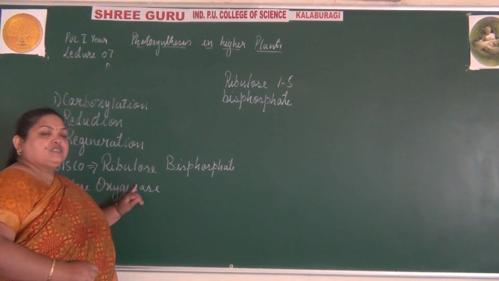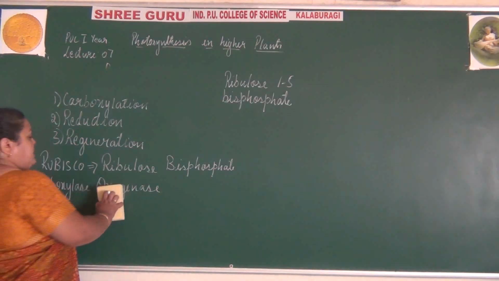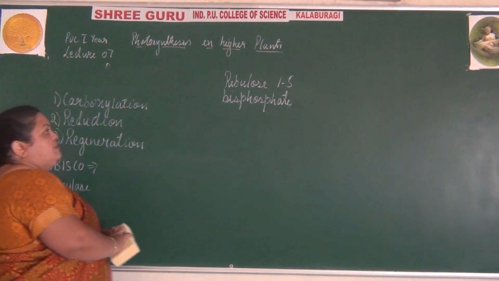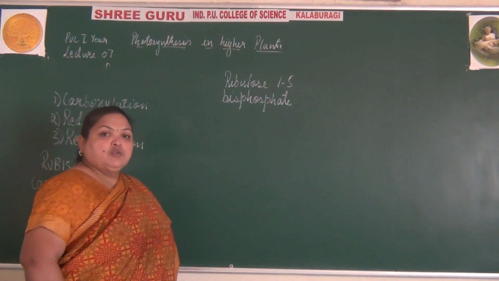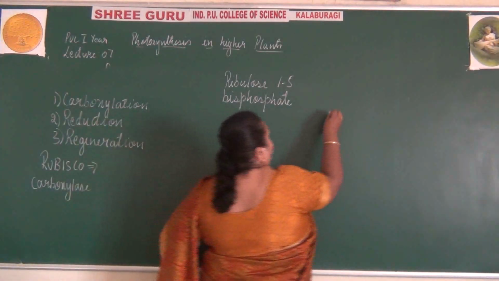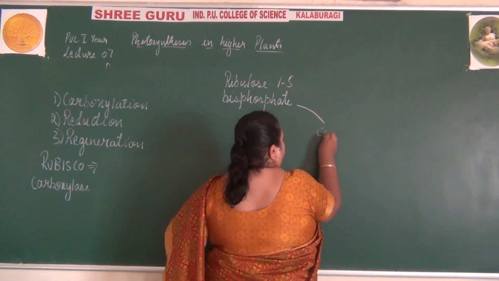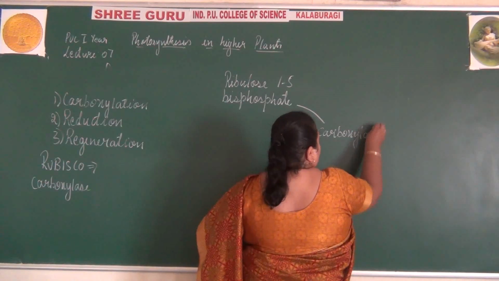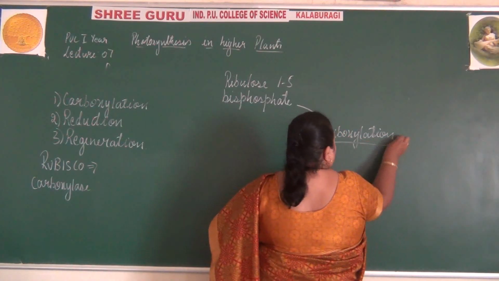With the help of this enzyme, Rubisco, the ribulose 1,5-bisphosphate undergoes the first step, carboxylation.